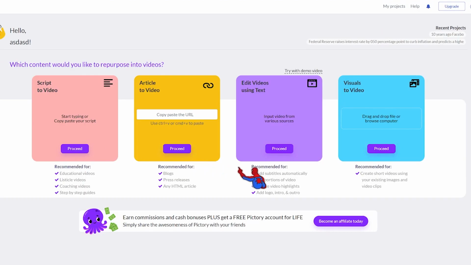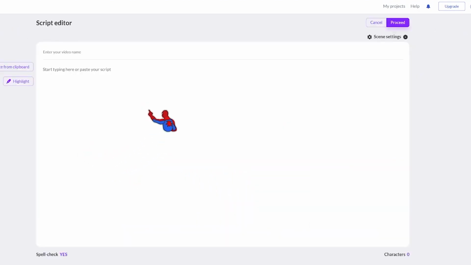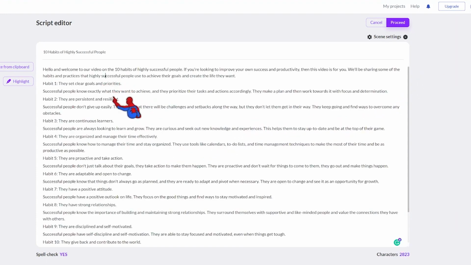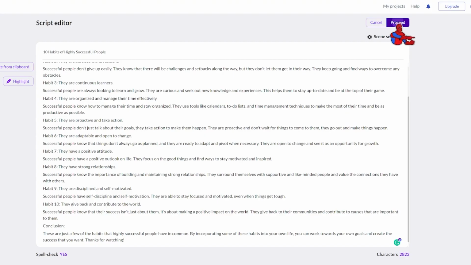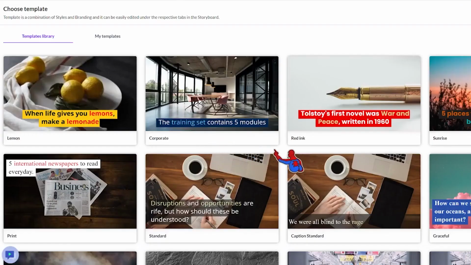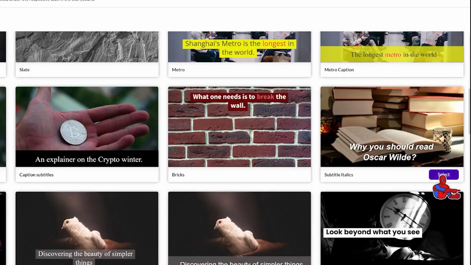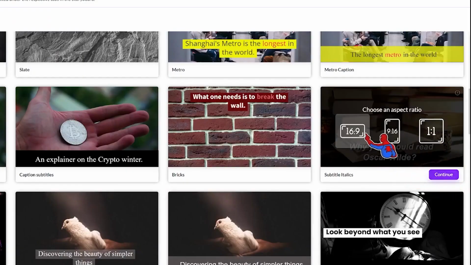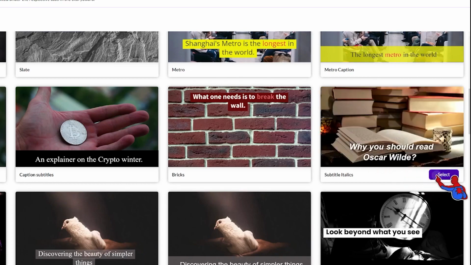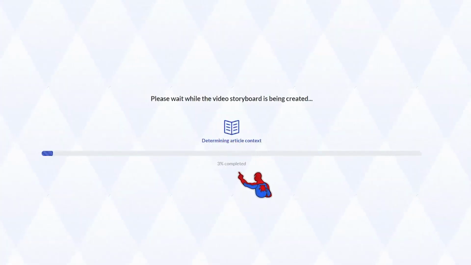So what are you going to do? You're going to see this page, you're going to look for script to video and click on proceed. And here you're going to paste the script that ChatGPT generated for you. And then click on proceed. On here, you're going to look for the way your subtitles will be presented. And you can pick the size as well. This size is for shorts, and then we have here for YouTube videos. I'll be making a video right now. And you can see it's going to generate the video. It's going to take a minute or two.